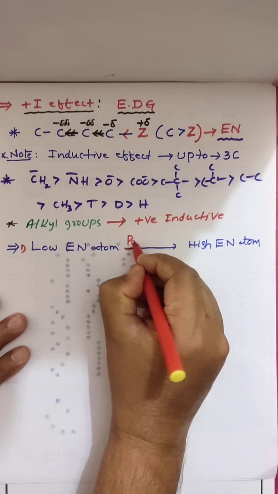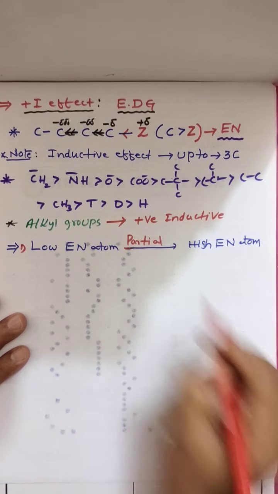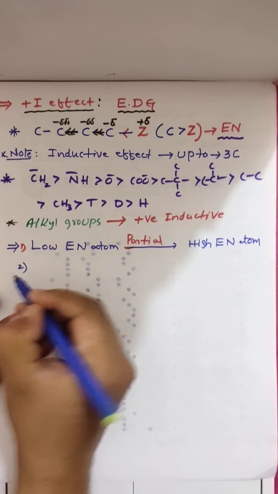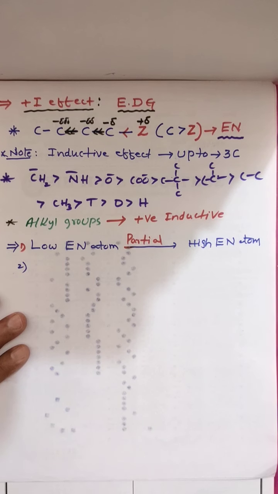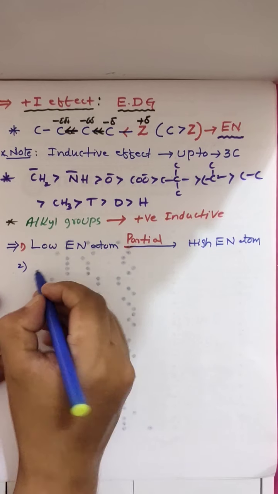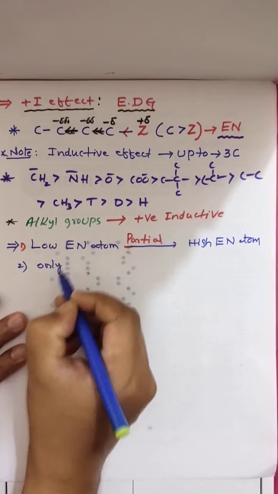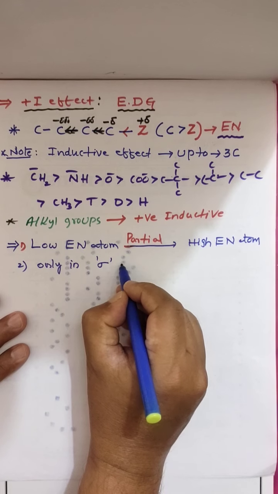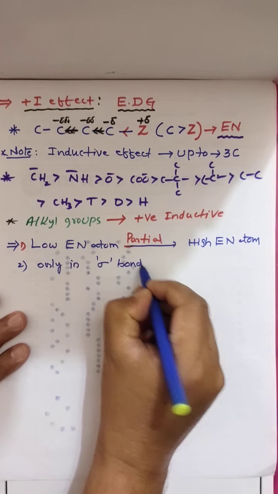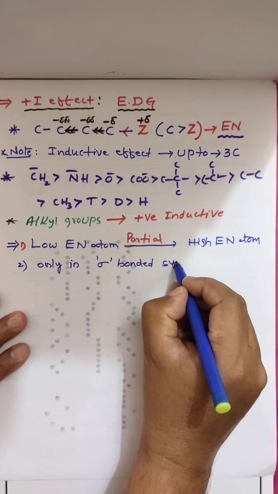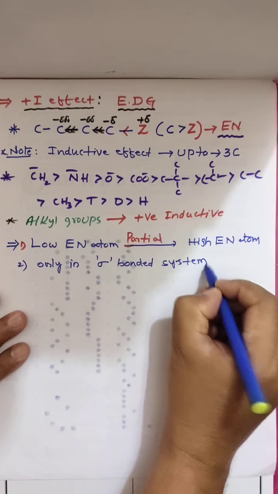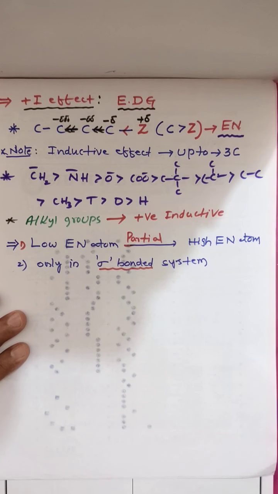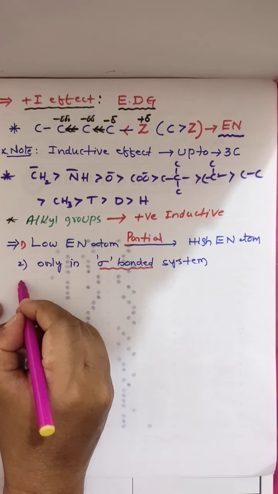This moving is partial only. Next, this inductive effect is only in sigma bonded system. Means only sigma electrons are going to be displaced, pi electrons not. Clear?